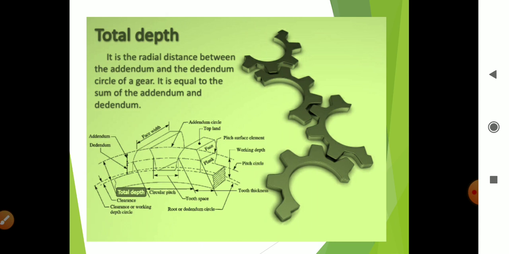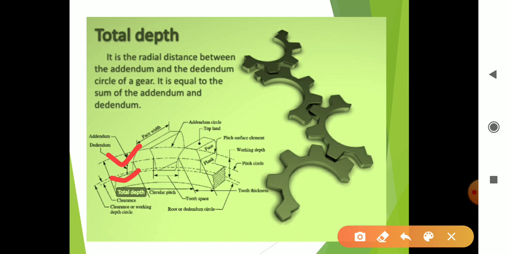Now total depth. The total depth is the summation of the addendum and dedendum. It is defined as the radial distance between the addendum and dedendum circles of the gear. It is equal to the sum of addendum and dedendum. Here addendum will be there and here dedendum will be there, and this total distance from here to here is the total depth.